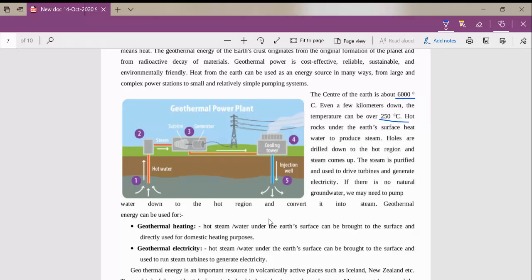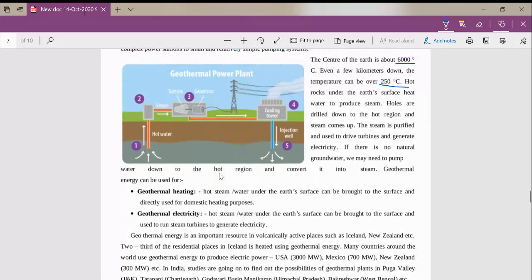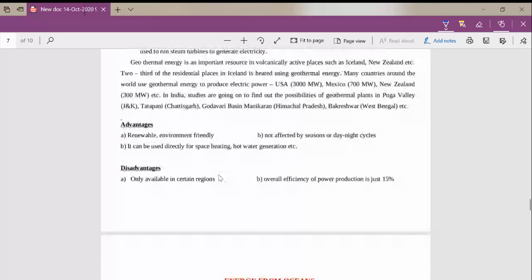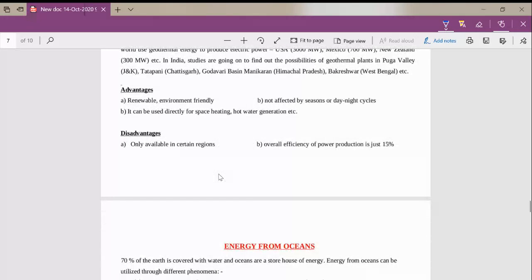Okay. So all our machineries, we need to cool them. So we are having some cooling mechanism also. Okay. So this is how a geothermal power plant works. Okay, so let's see what are the advantages of geothermal power plant.